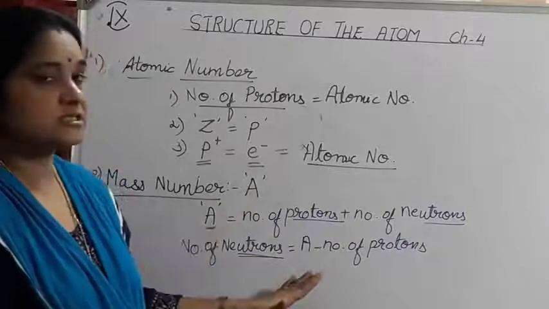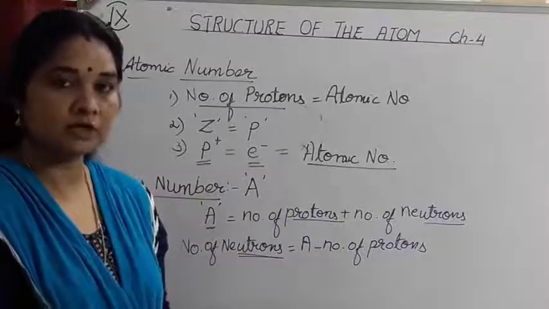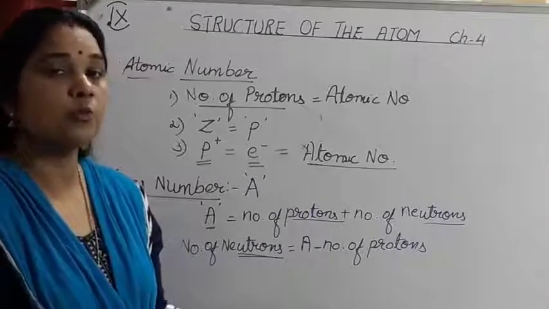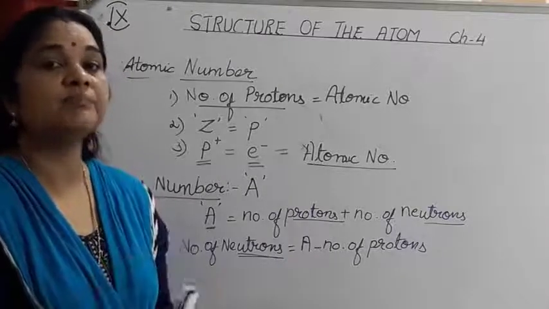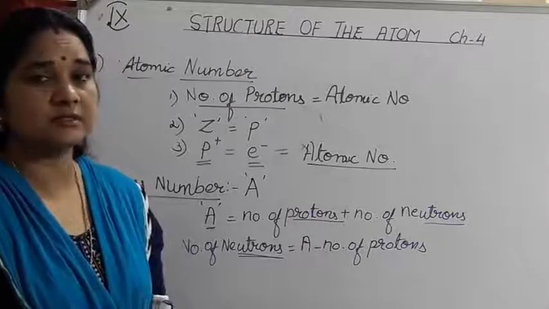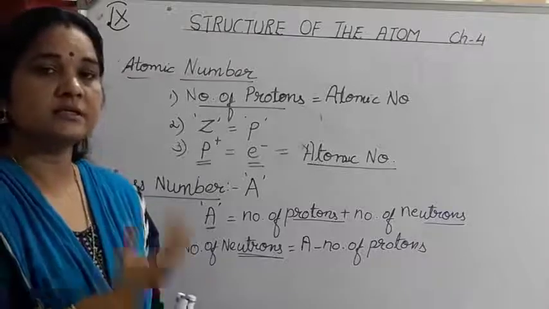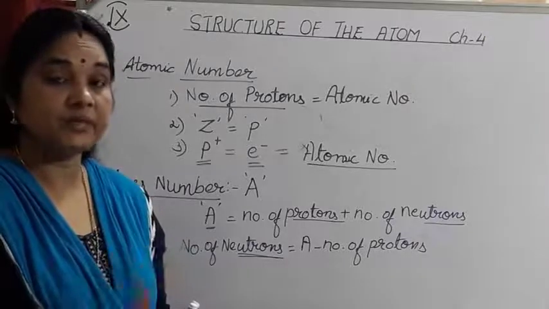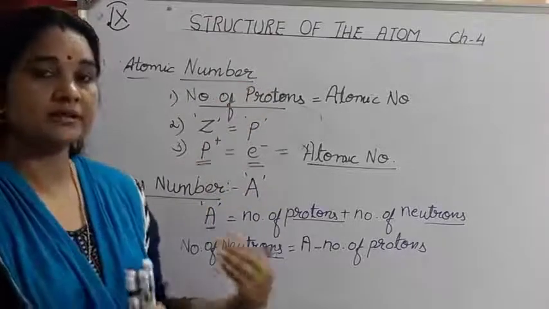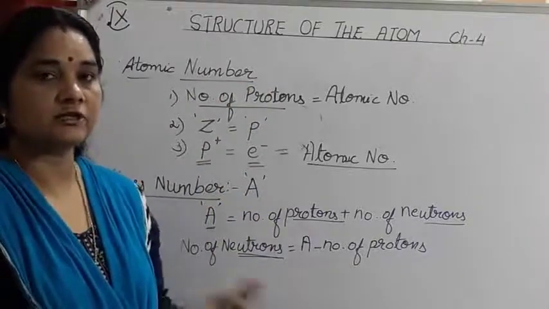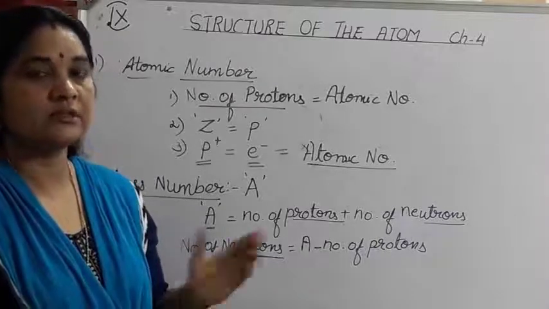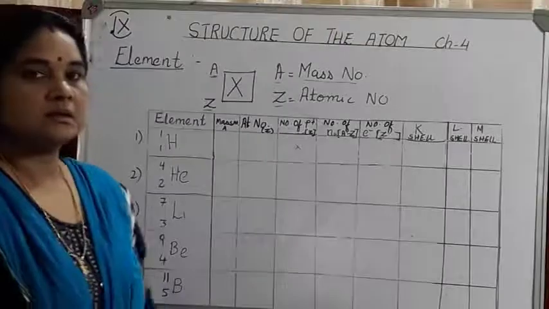Now, using this, we will write the electronic configuration of the first 18 elements in the periodic table. I hope all of you have learned the symbols of the first 18 elements present in the modern periodic table, as I told you to. So let's write the electronic configuration using the atomic number, and then we can easily find out how the electrons are distributed. Later we will be drawing the atomic orbital diagram of the first 18 elements.